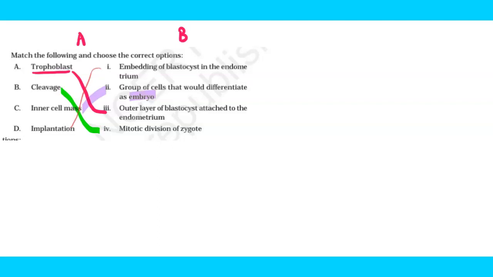So if I keep on writing the right answers, A we have matched to 3. Among all the given options, you need to pick the one in which such type of matching will be there. B has to be matched with the fourth option, and C has to be matched with the second option, and of course D will be matched to option number 1.